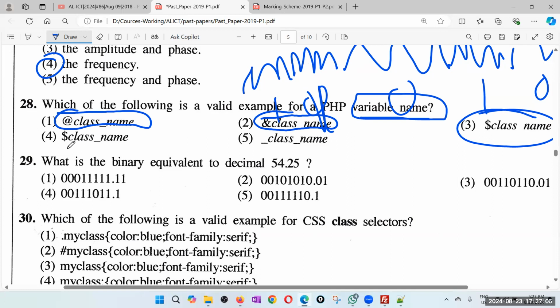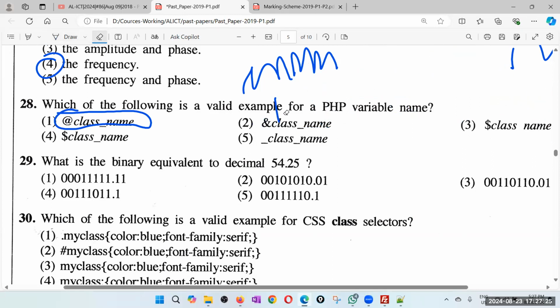Sorry, this is PHP, not Python. In PHP, your variable name must start with dollar. Sorry for that. I thought this was Python, actually now only I found that it is PHP. Rest of the stuff, you can have only underscore as a special character.